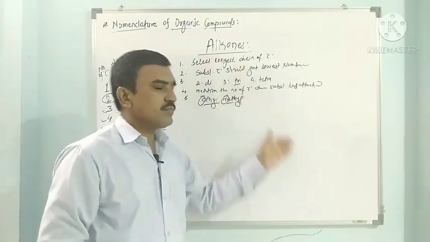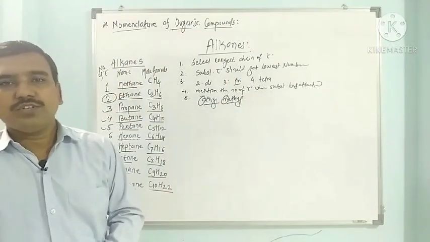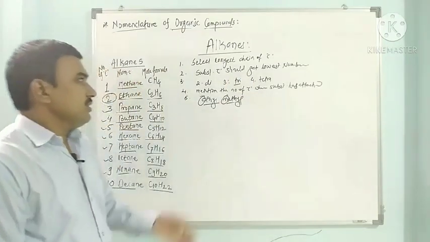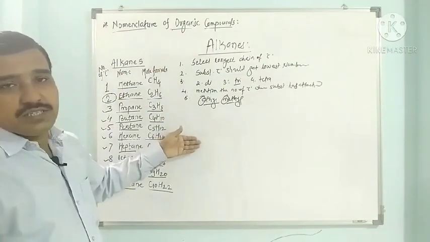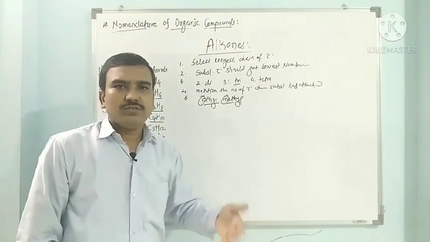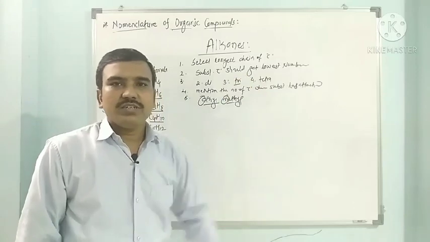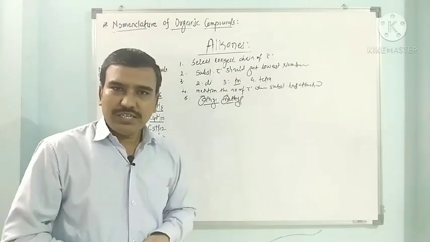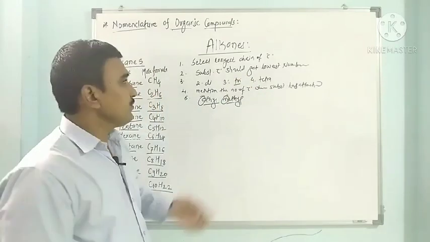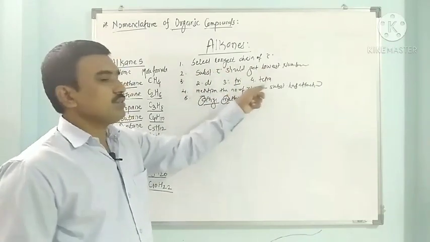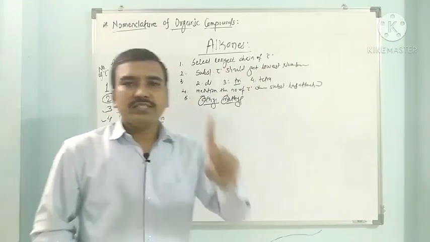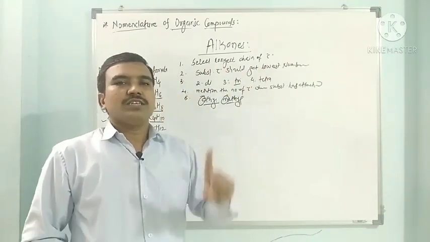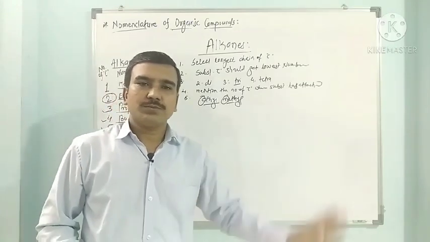So these are some very basic rules of nomenclature. Any compound is named as per these rules. Each and every compound, when we have to name it as per IUPAC, we must follow these important rules. Select the longest continuous chain of carbons, and give the lowest possible number to the substituents.